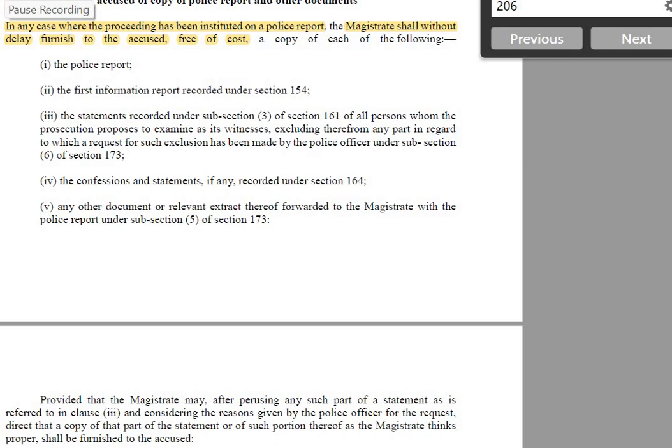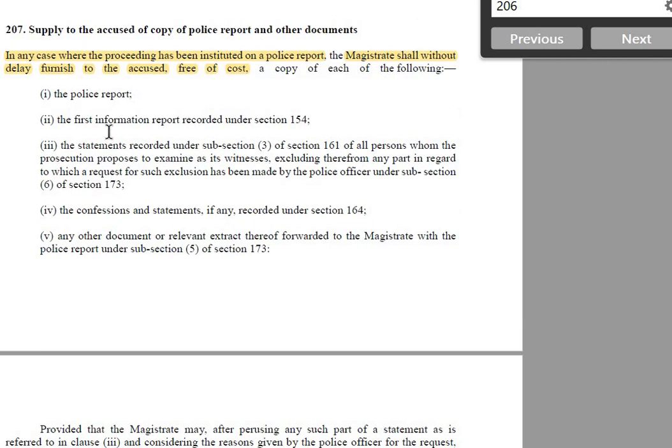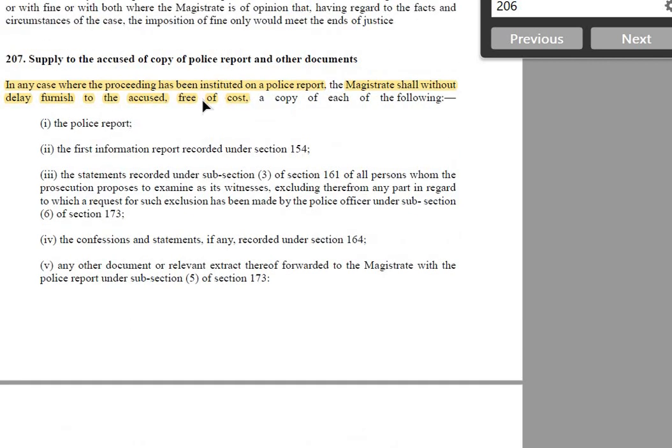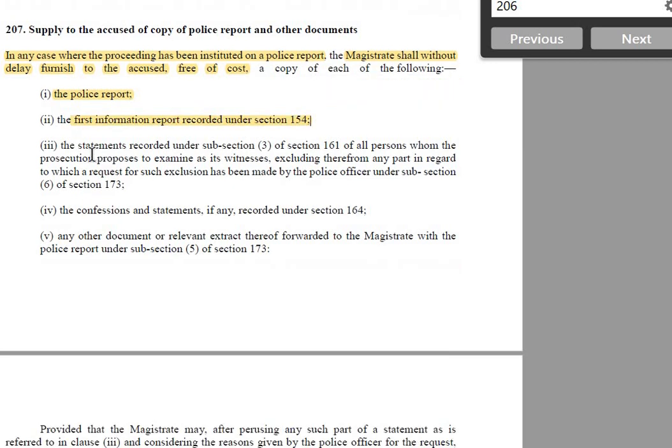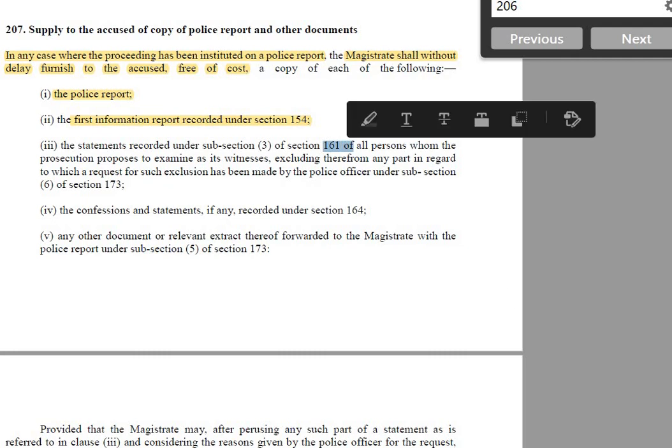If it has to be heard by the session court, then they will commit the matter, otherwise the magistrate court will entertain the matter. So in a case where proceeding has been instituted on a police report, the magistrate will give the accused what? The police report. First thing is the police report, then the FIR, first information report, and then all the statements by virtue of section 161.